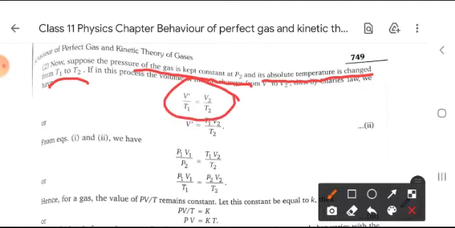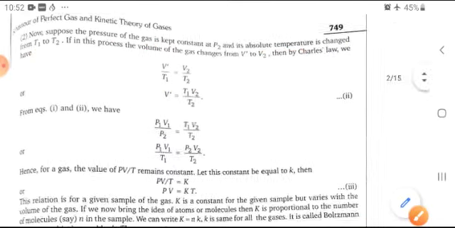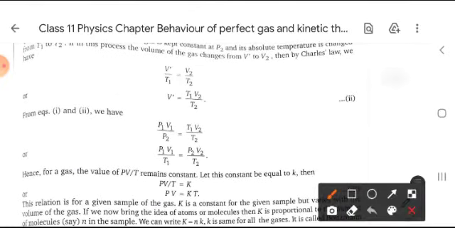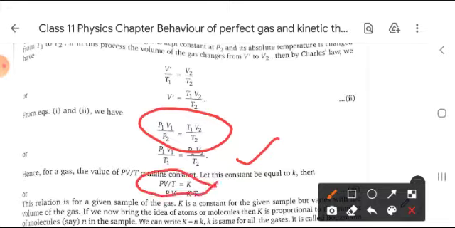So the value of V dash is equal to T1 V2 upon T2. After comparing both the equations, we get P1 V1 upon P2 is equal to T1 V2 upon T2, which is also written as P1 V1 upon T1 is equal to P2 V2 upon T2, that is, PV upon T is equal to constant.